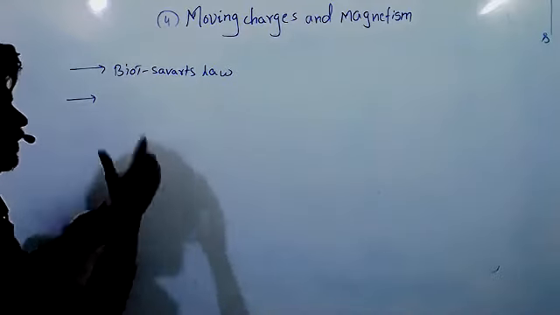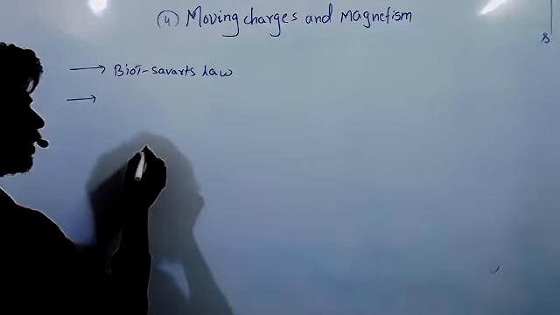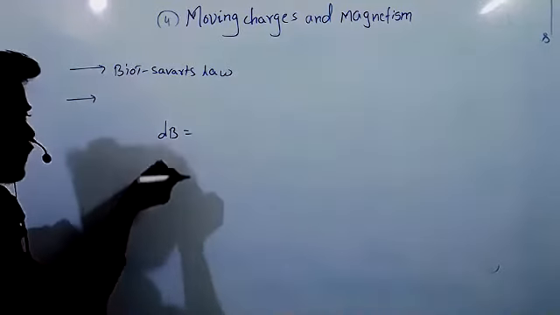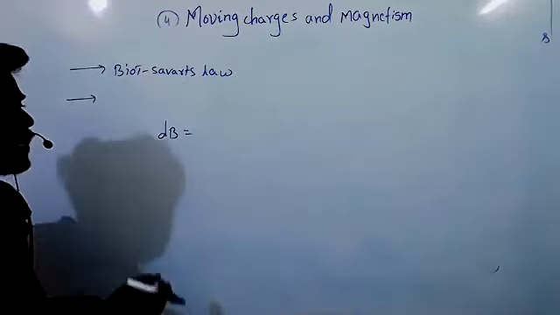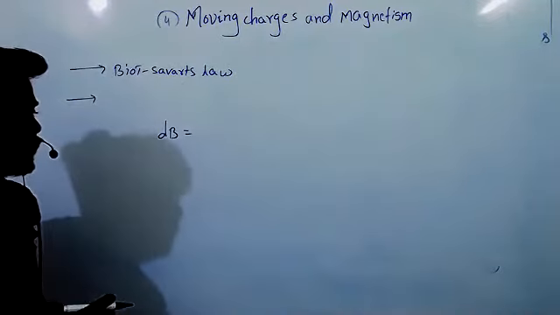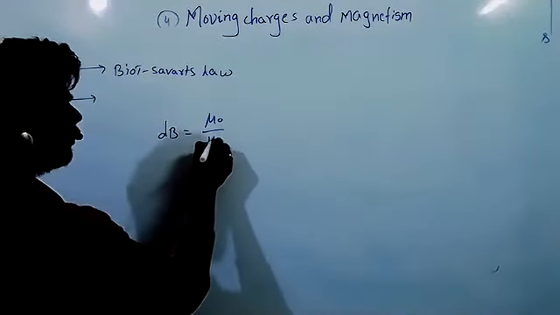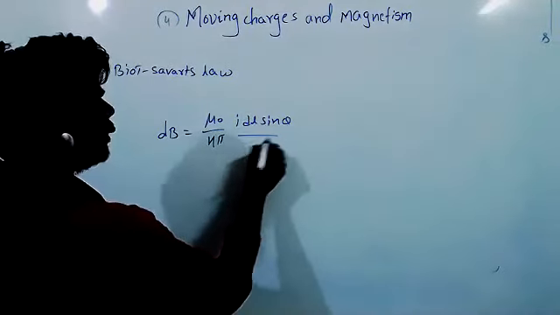But this law is useful for only, what is this law? dB. dB means small magnetic field. This small magnetic field is due to a small element. So this law is useful for only small elements: mu naught by 4 pi, I dl sin theta by r square.